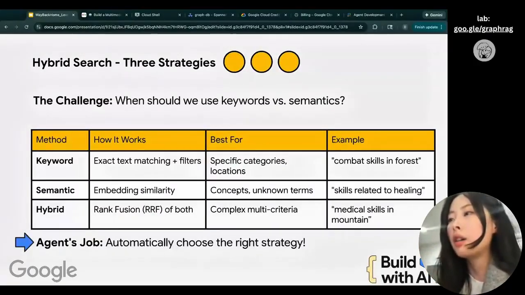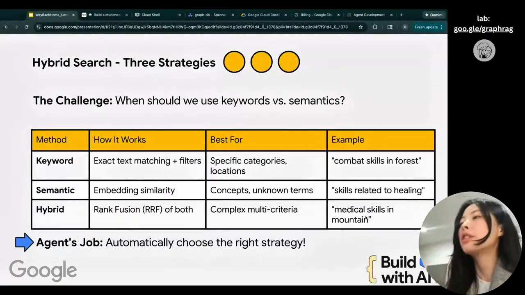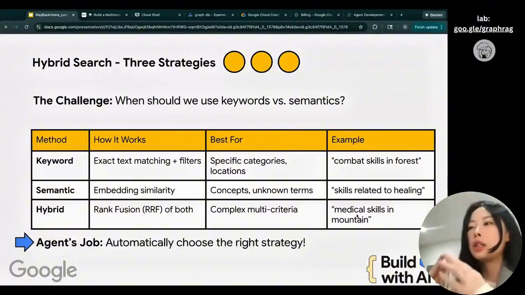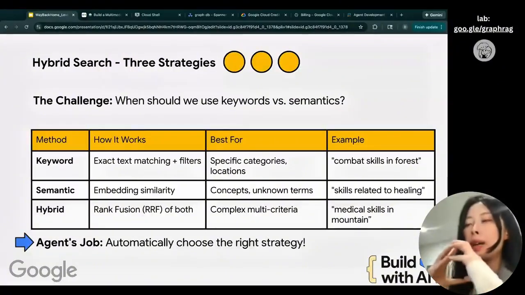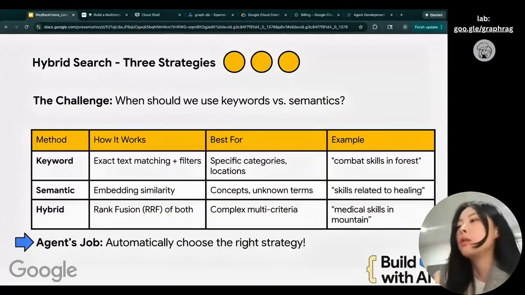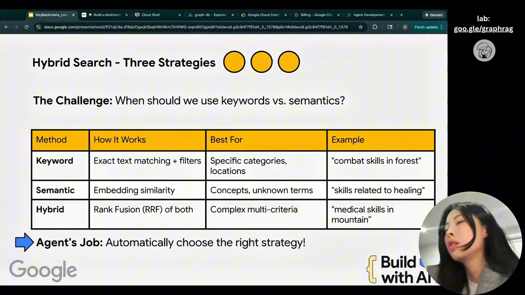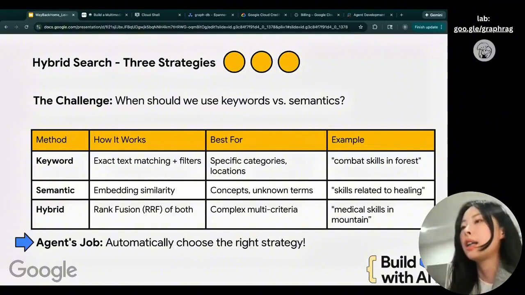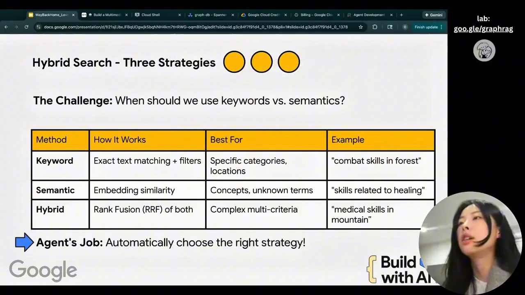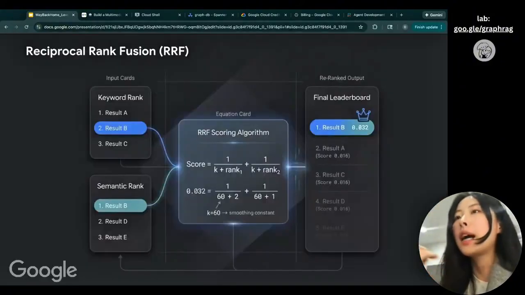But what if we want to search medical skills in mountain? We want to search for things that are similar to medical skills, but also we want the exact keyword search for mountain. So what if I care about both? How do you do the search? Here we are introducing hybrid search with the RRF algorithm so that we can do the fusion for both types of search.